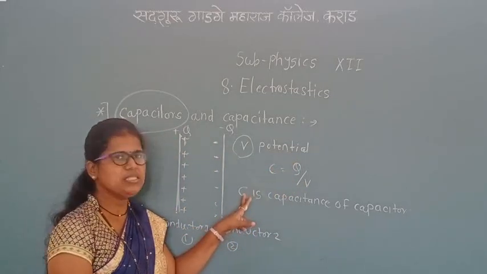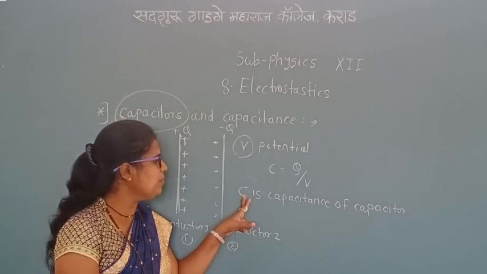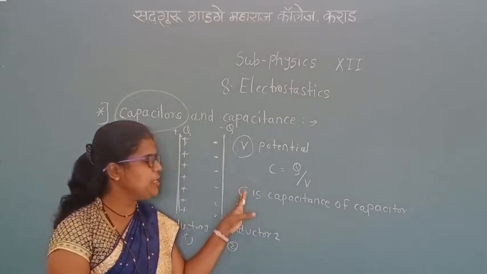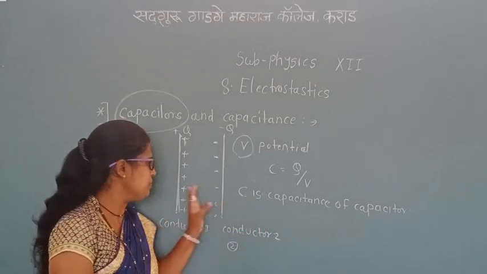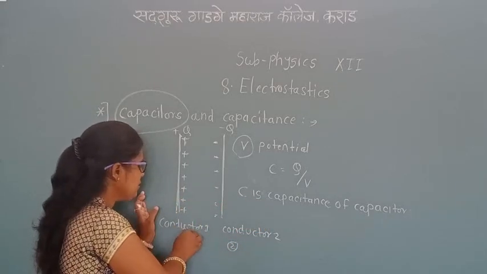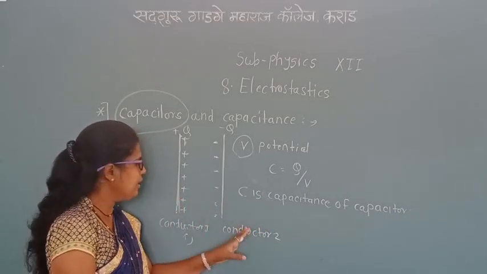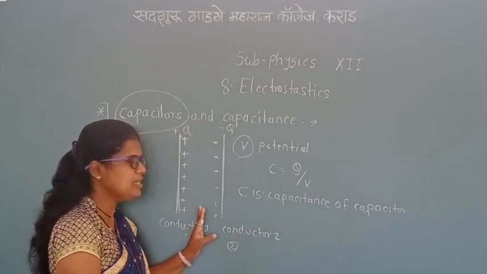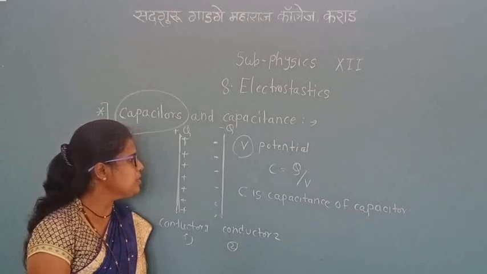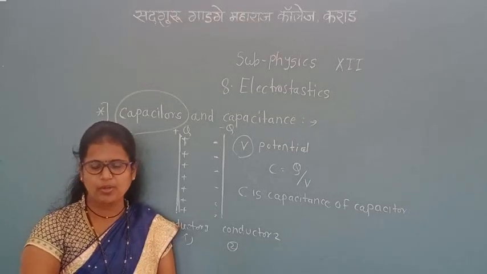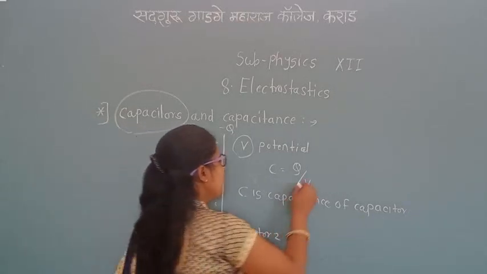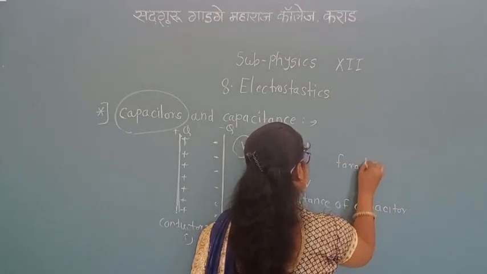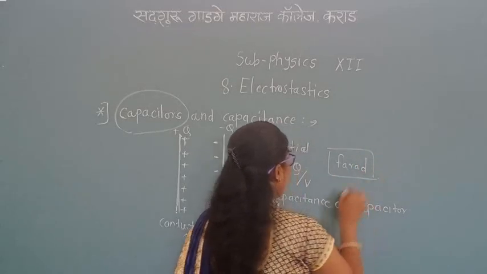The capacitance depends on the size and shape of the conductors and the separation between the two conductors. Work is done carrying charge from the second conductor to the first conductor against the electric field. Therefore C is equal to Q upon V. The SI unit of capacitance is the farad.